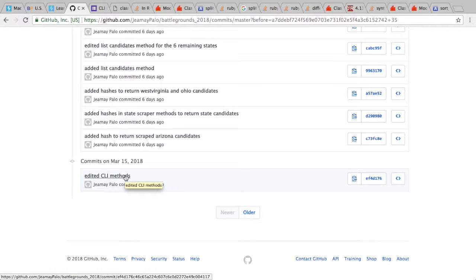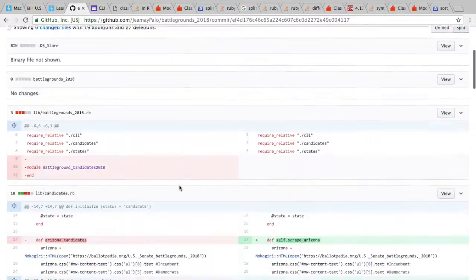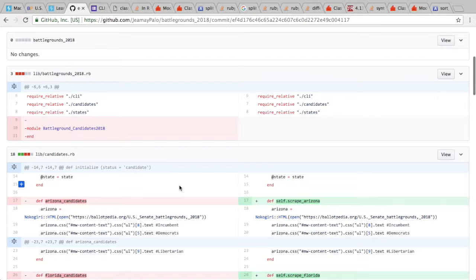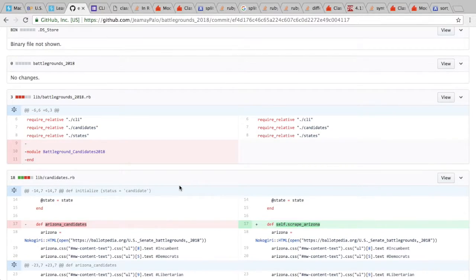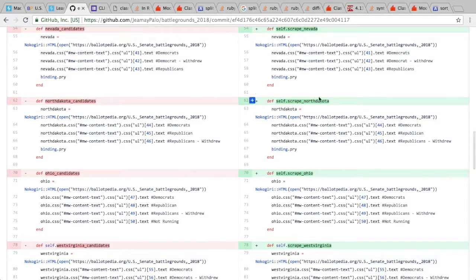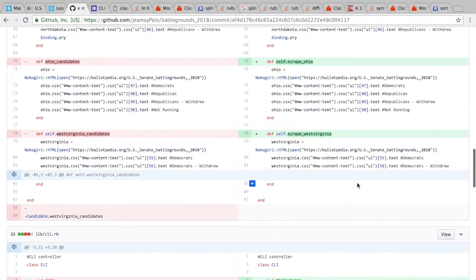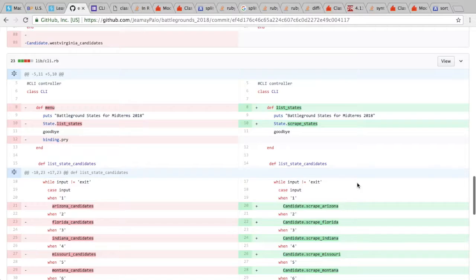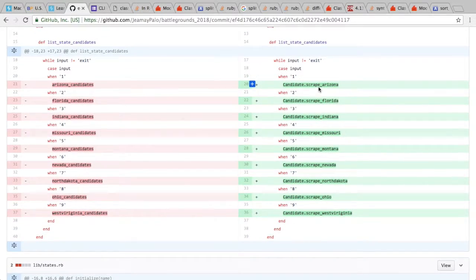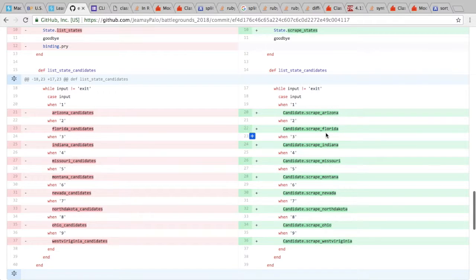And then I edited CLI methods. I went back and forth with putting these scrape candidates in the CLI, and then I realized that looked kind of messy. I just put candidate.scrape Arizona, candidate.scrape Florida, etc.